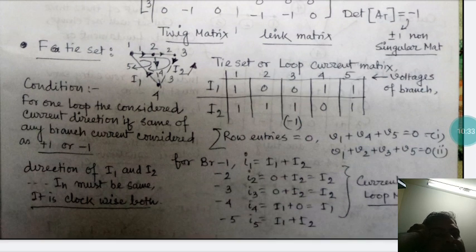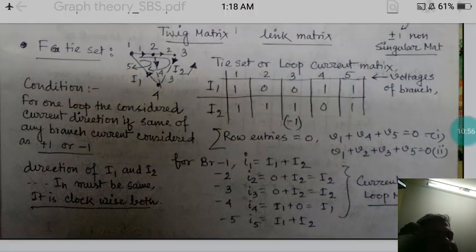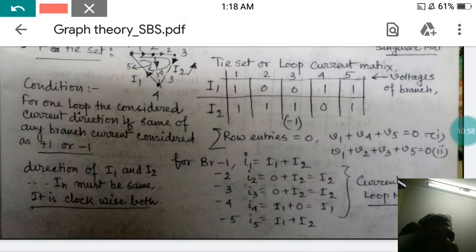Therefore V1, V4, V5, these are representing the branch voltages, and I1, I2 are the current of each loop. So if you want to calculate the particular branch voltage and branch current, from that node point you can easily jot down V1, V2, V3, V4 and V5.